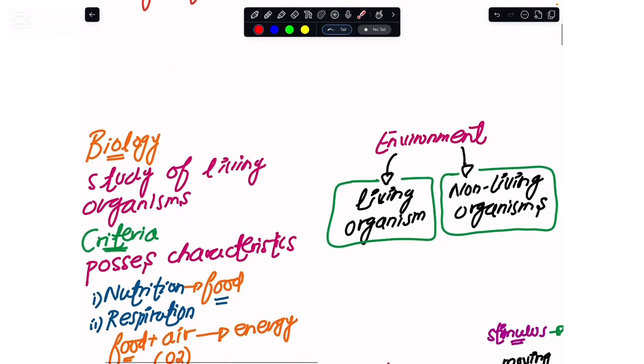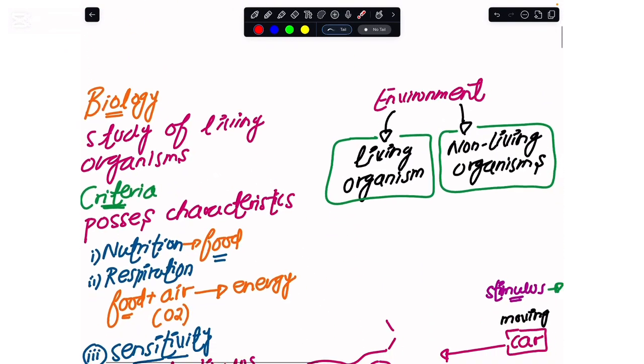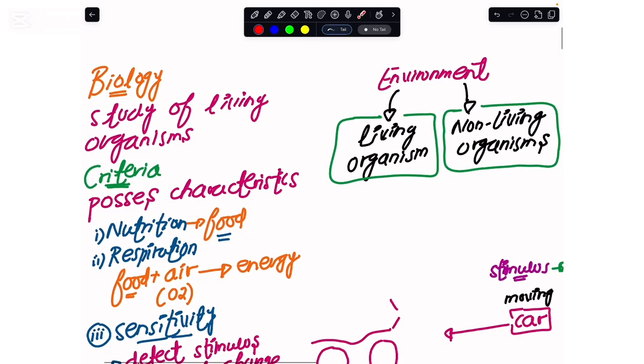Now you see, since we are studying your subject biology, we must be very clear about what biology actually is. This is the study of the living organisms.